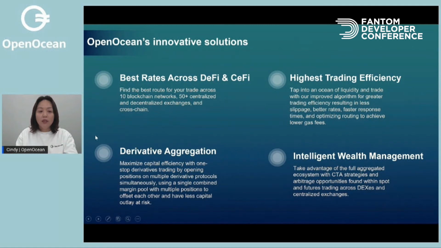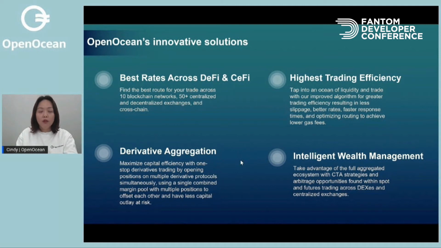Later, from our derivative aggregation, we are going to provide breakthrough innovative solutions on derivative aggregations. We will maximize users' capital efficiency with one-stop derivative trading by opening positions on multiple derivative protocols together. For example, you just need to open a margin pool on OpenOcean. We can assist you to trade on various derivative products using a combined margin pool on OpenOcean, so your positions can be offset by each other to have less capital outlay as well.